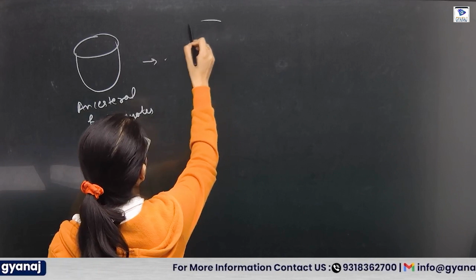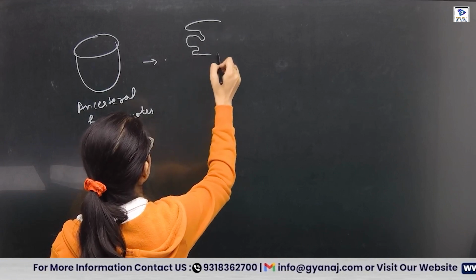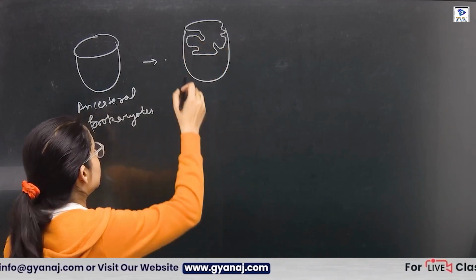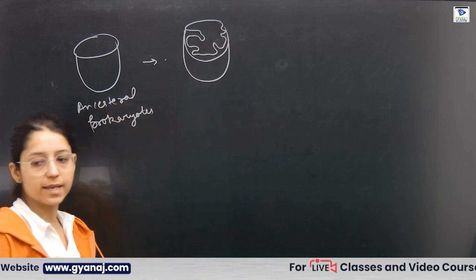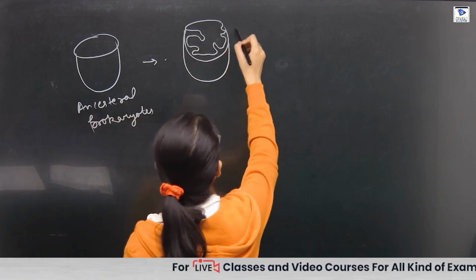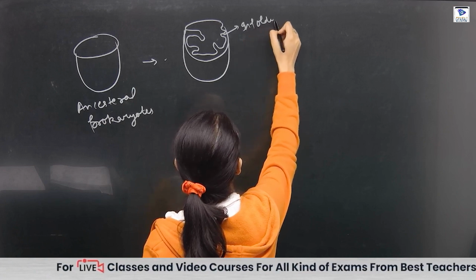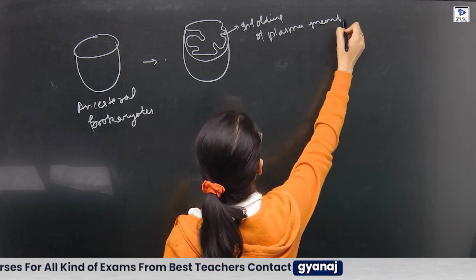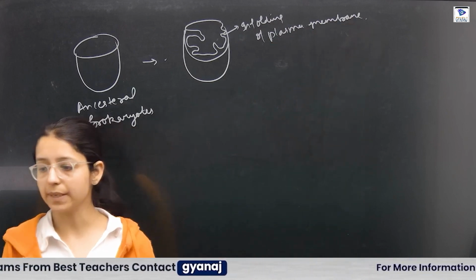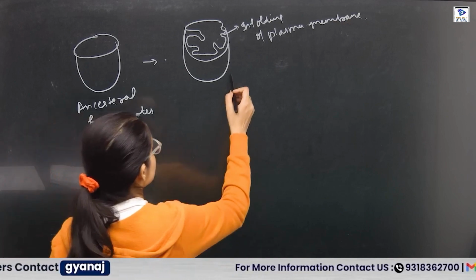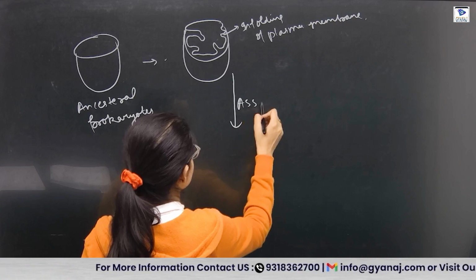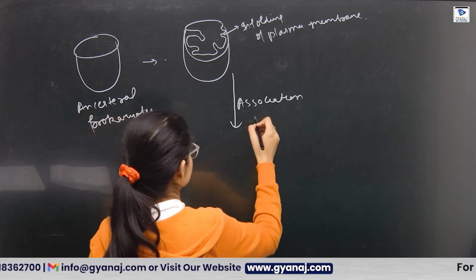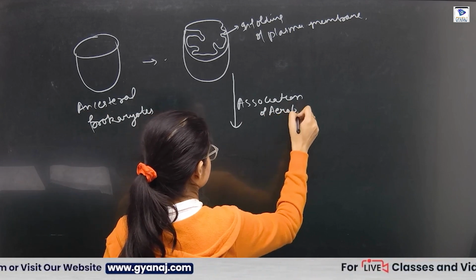There was inner membrane enfolding, that is, the enfolding of the plasma membrane. After the enfolding of the plasma membrane, what happened? There was an association of aerobic bacteria.